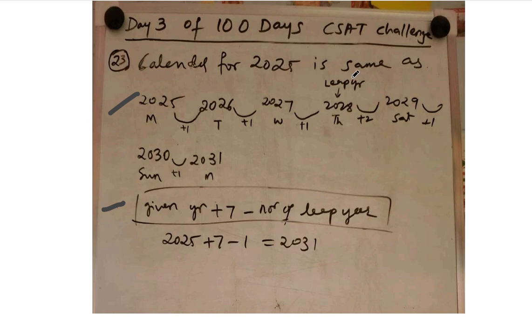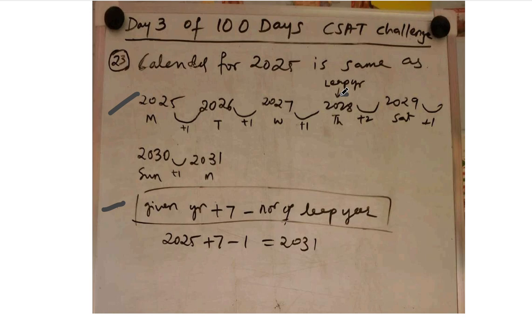So for that to happen, it takes approximately 7 plus leap year days, right? So to find that out, we can use this traditional method, 2025 to 2026. If Jan 1 is on Monday in 2025, it will be on Tuesday in 26, Wednesday in 27, Thursday in 28.